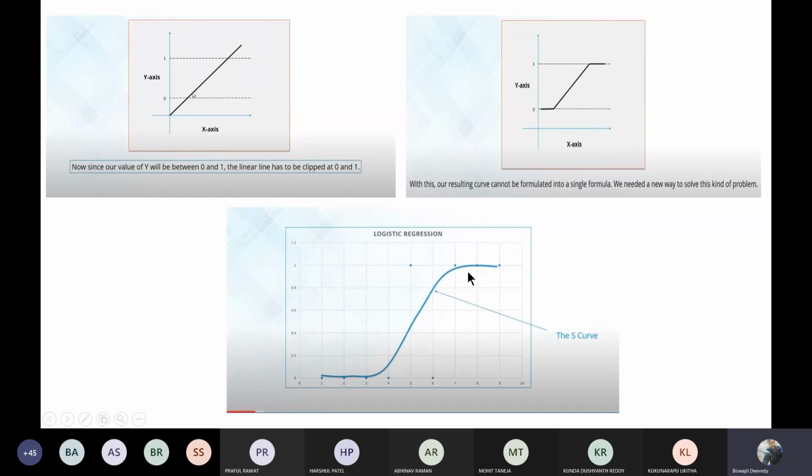We have to clip the straight lines because the values are limited between 0 to 1. If you directly clip things, the curve will look something like this, so it cannot be represented using a direct mathematical function. That's why we use a curve that is approximately similar to this one and can be represented using a single mathematical function. This is the S curve, which is suitable for this purpose.